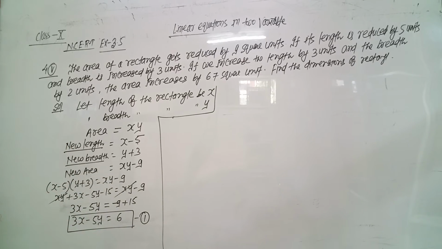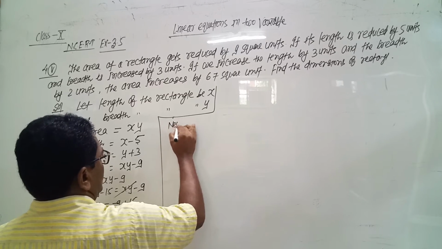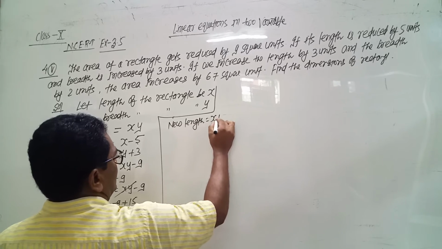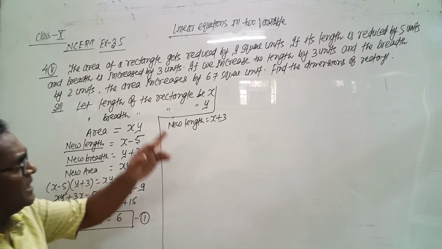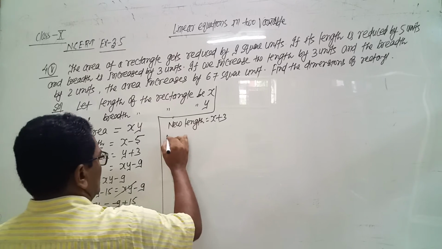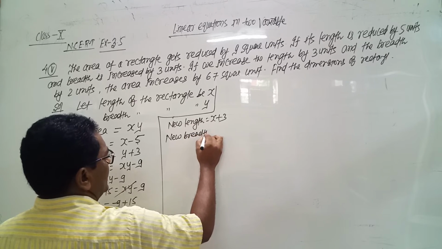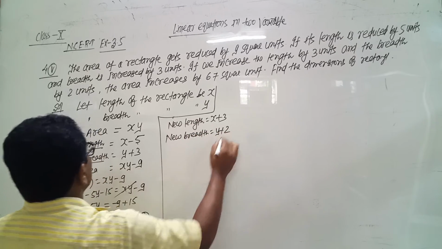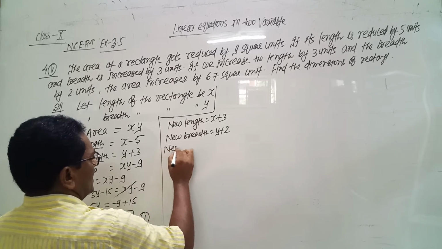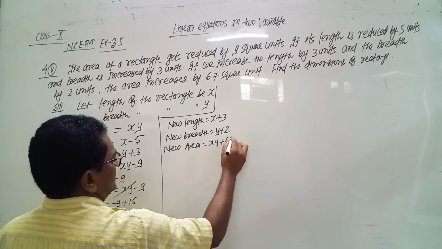Now the second part of the question. If we increase the length by 3 units, so new length is x plus 3, and breadth by 2 units, so new breadth, it increases by 2 units, means it becomes y plus 2. The area increases by 67 square units. Now new area equals xy plus 67.